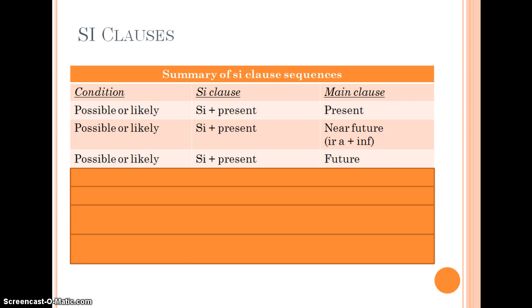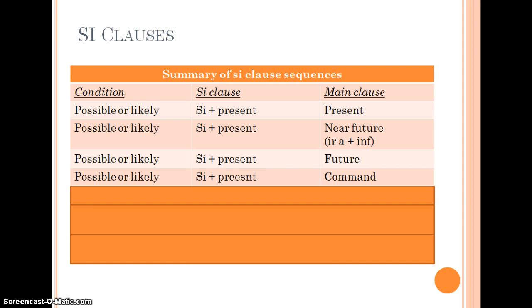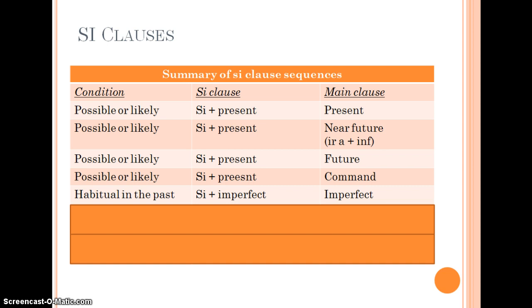Or you can have the Si in the present indicative and the main clause in the future. And finally, the Si in the present and the main clause in a command form. Now, if you have a habitual situation in the past, you're going to have both the Si clause and the main clause in the imperfect tense.